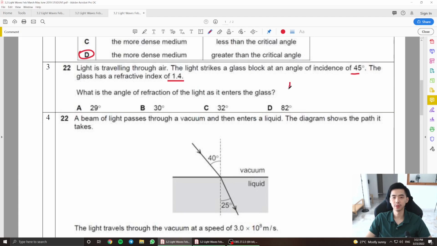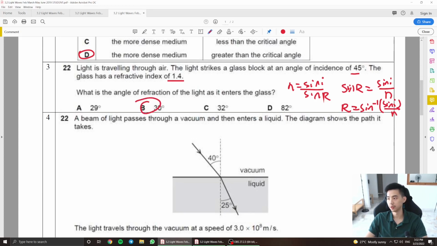So this is essentially n equals sine i over sine r again. This time you're looking for the refraction of the light in the glass, right? So sine r will be equals to sine i over n, and r will be shift sine of sine i over n, right? So press that in the calculator. Sine 45 divided by 1.4, shift sine this answer, you're supposed to get 30.3, which is essentially 30 degrees.